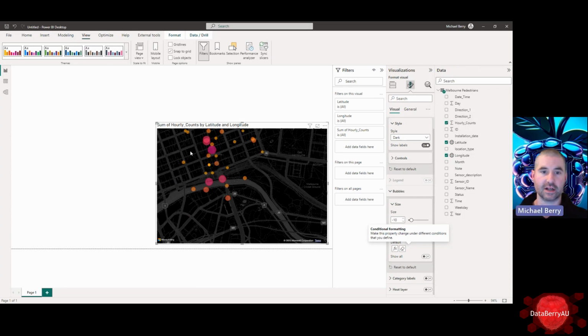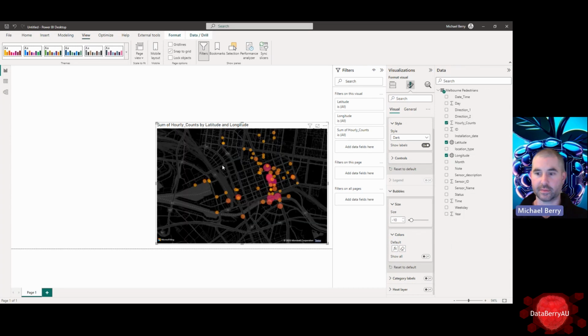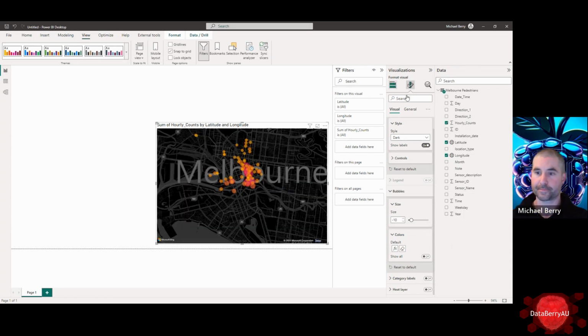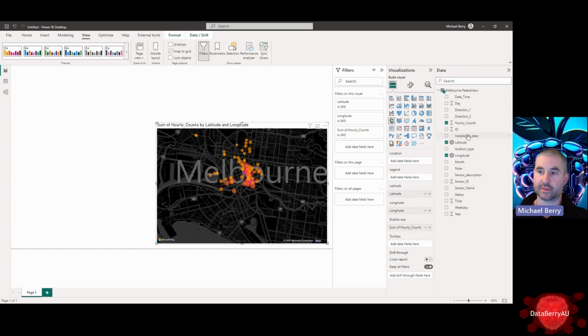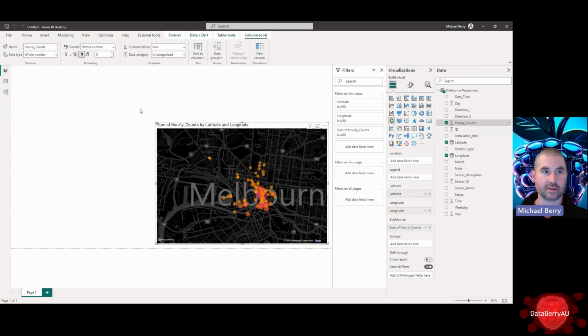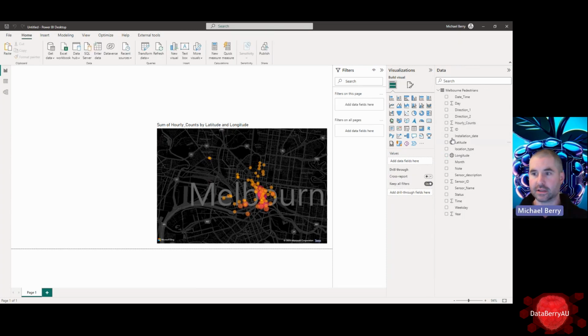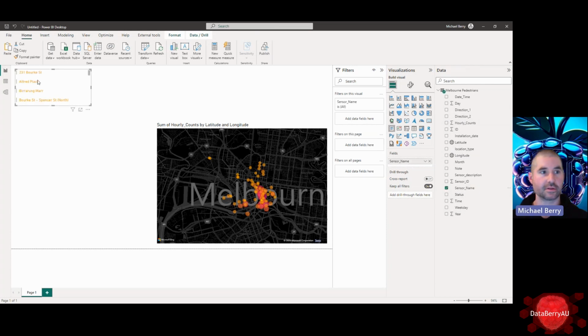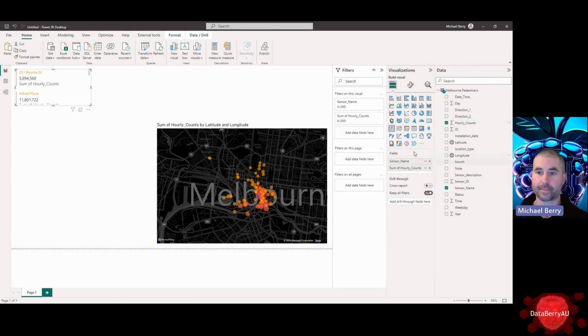Rightio. Some large counts over the time period. That's okay. We're also going to come to our hourly counts and just pop a comma in there to make those large numbers better. Now I'm also going to put in some cards, I think. Actually, we'll go multi-row cards just so we can get those top values. So let's have a look at our top sensor, actually, I think. So new hourly counts again.